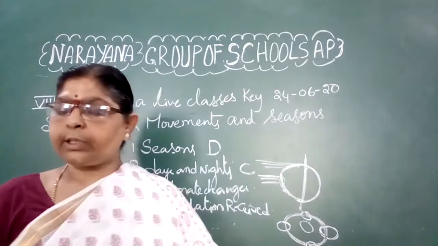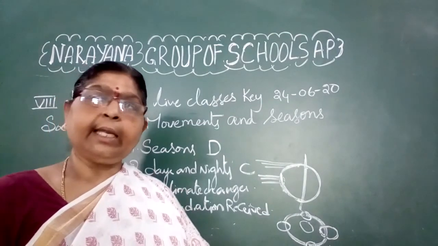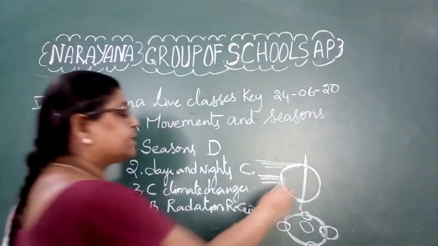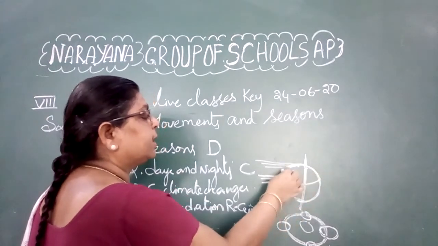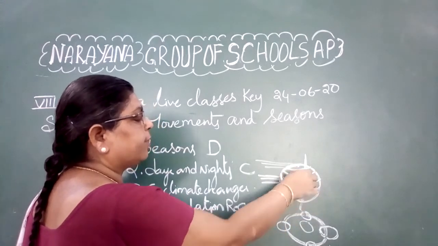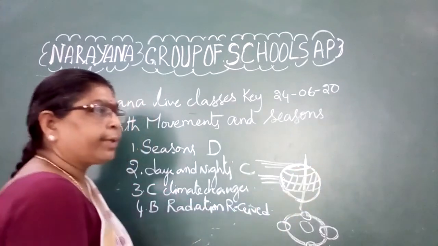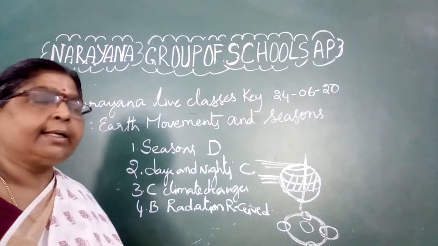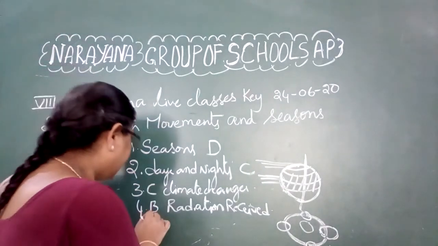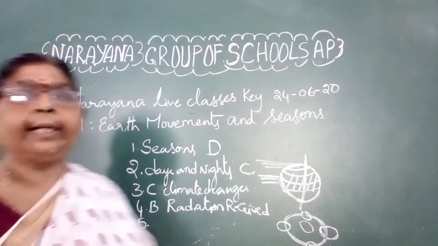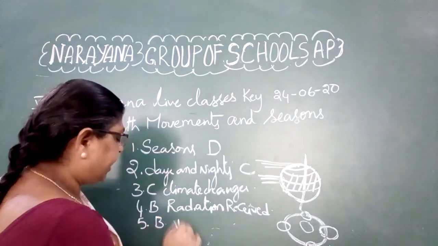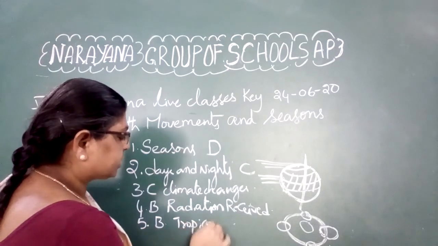And now coming on to the next one, see here which area receives the highest amount of the sun's heat. See here the earth is divided into the tropical zone and the temperate zone. Here the region in between the Tropic of Cancer and Tropic of Capricorn, we call that the tropical belt. This tropical belt receives the highest amount of the heat or solar radiation. Hence, the answer is the tropical belt. So, B, tropical belt is the answer for that question.